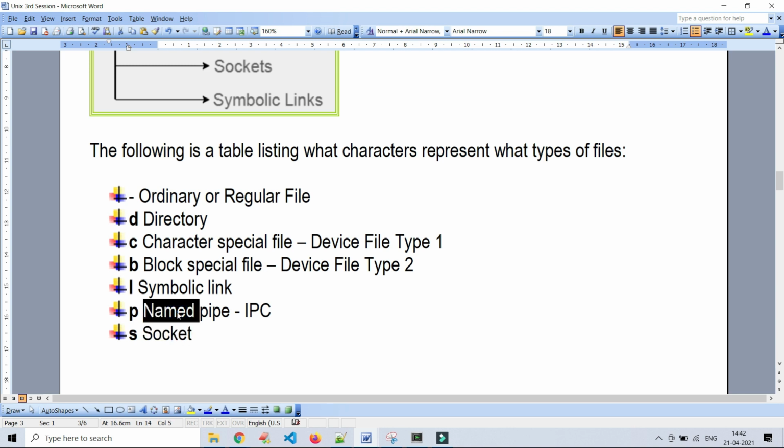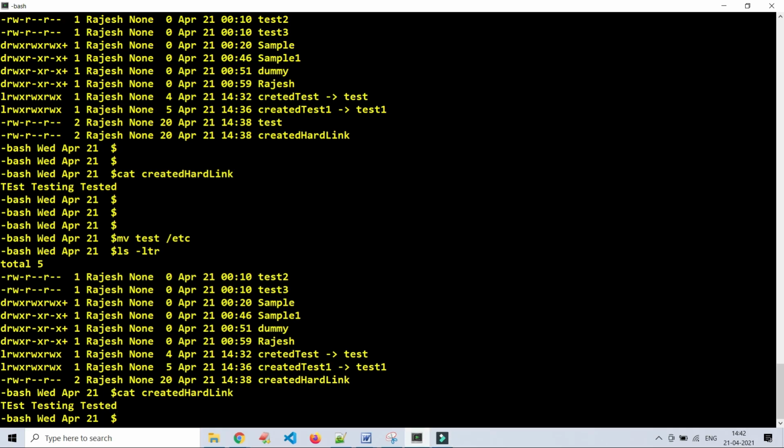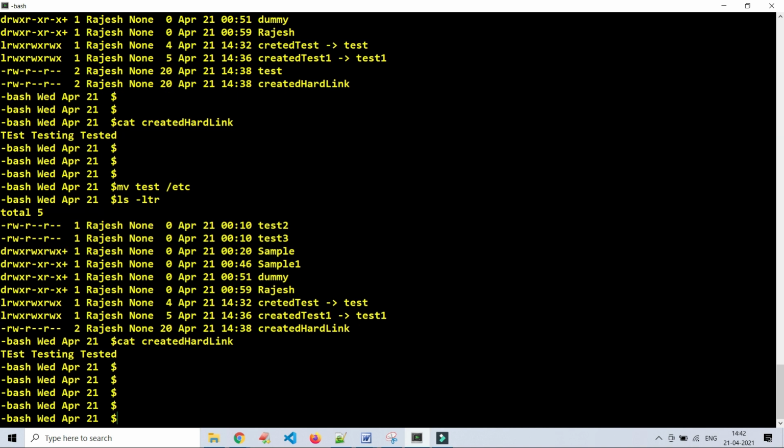Okay, I will tell you what inter-process communication means. For example, here I am trying to count the number of lines, characters and words in this file.